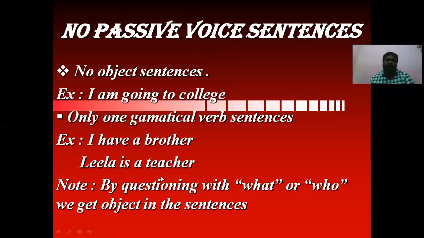For example, Leela is a teacher. Who is Leela? A teacher. We are getting an object. But we do not get a passive voice for this sentence because there is only one grammatical verb. So the second rule is, if a sentence has only one grammatical verb, then automatically it will not have passive voice.